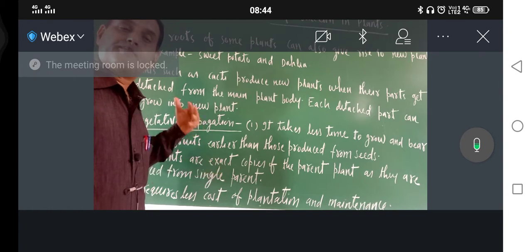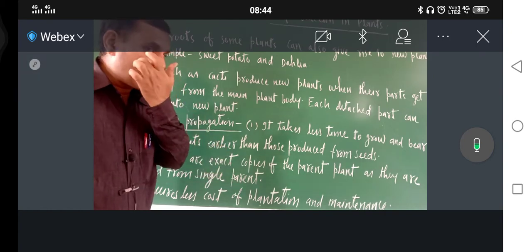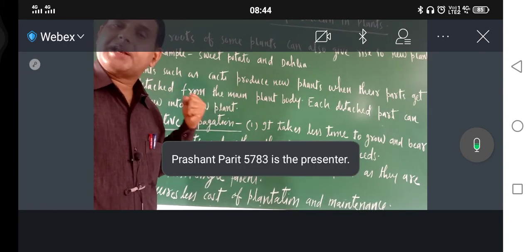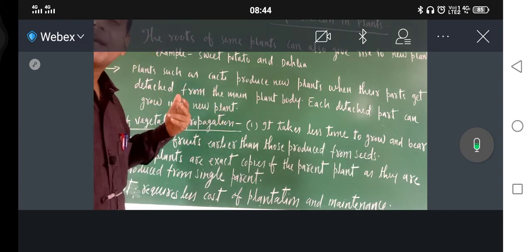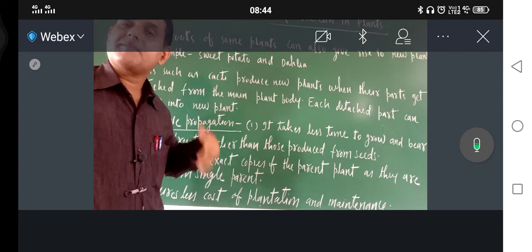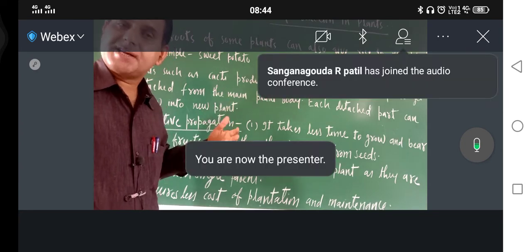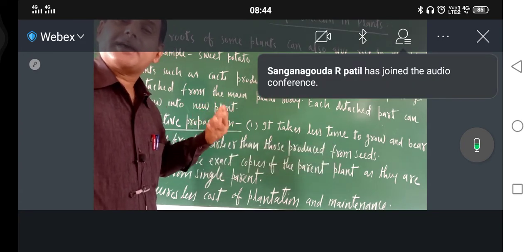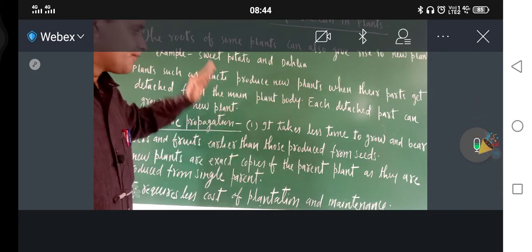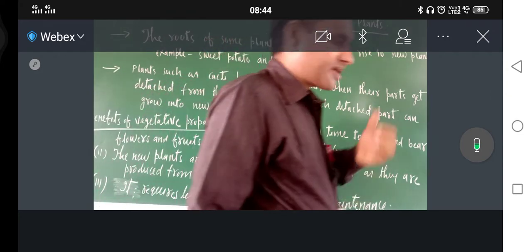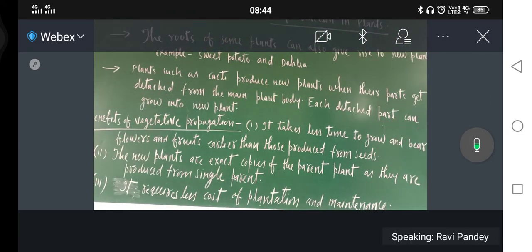So plantation cost and maintenance cost is less. Means we are getting benefit very early. While in case of sexual reproduction, means plants which are grown from the seeds, they take a lot of time to give us fruits and flowers. That is why these are some of the benefits of vegetative propagation.